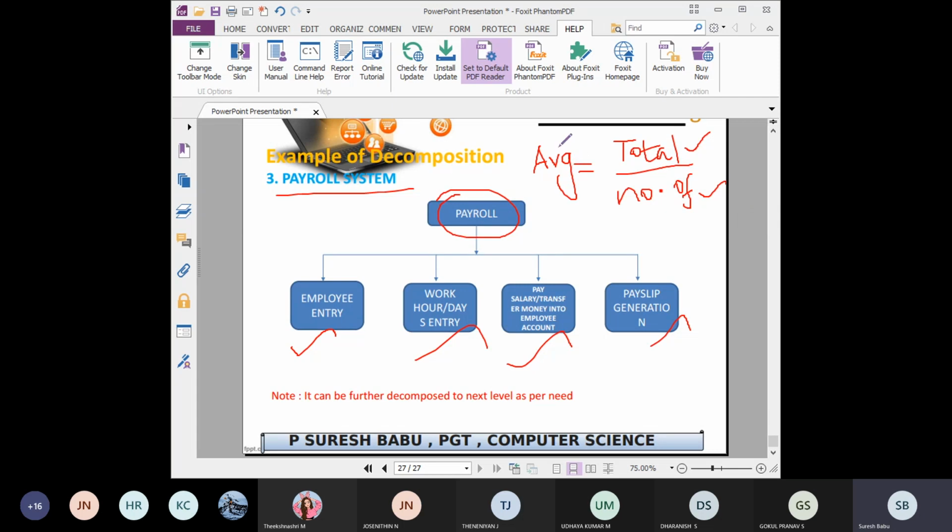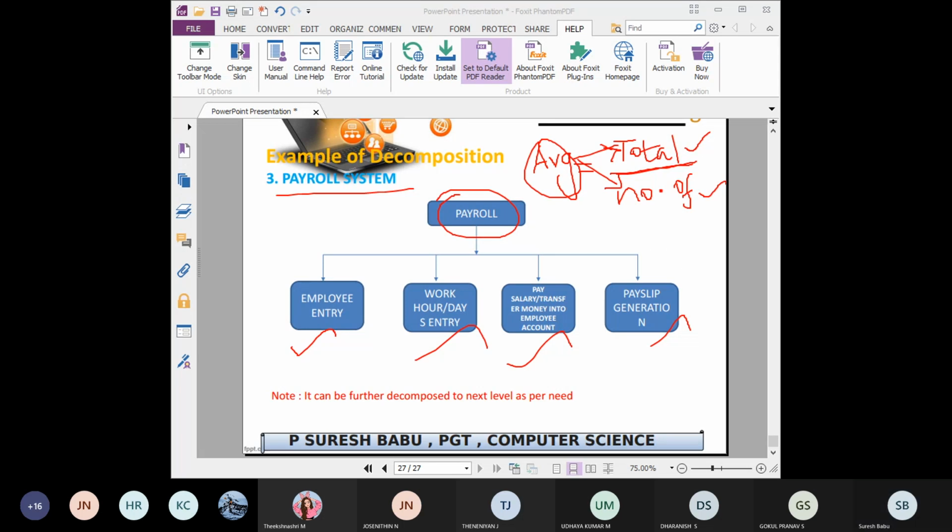So you have to split this complex thing into these two simple things. First you calculate this, then you perform this operation, then you can easily find the average. Everyone understood?